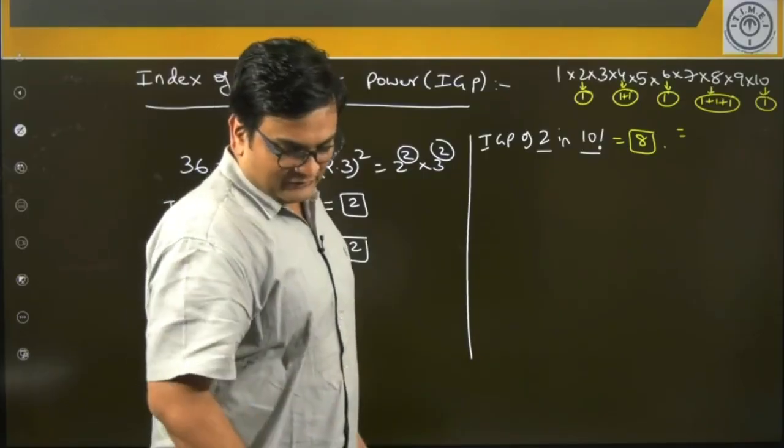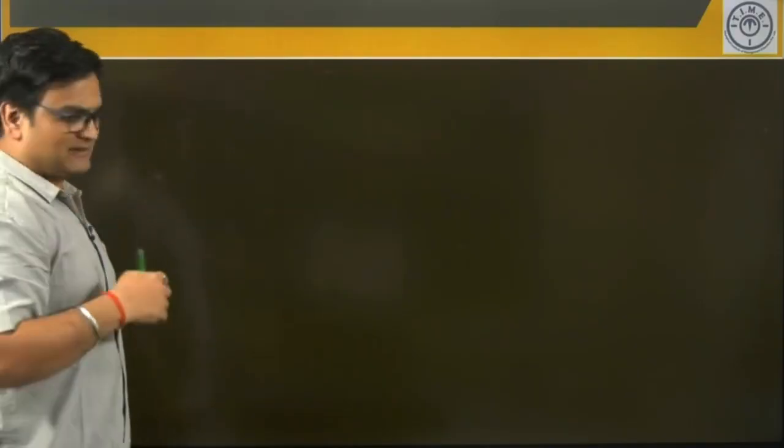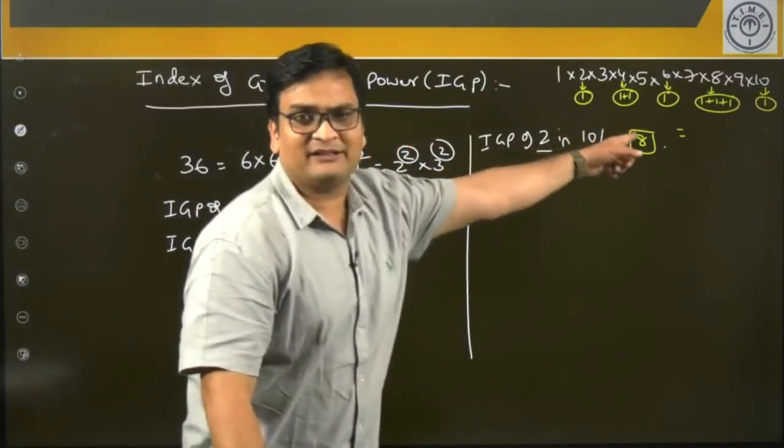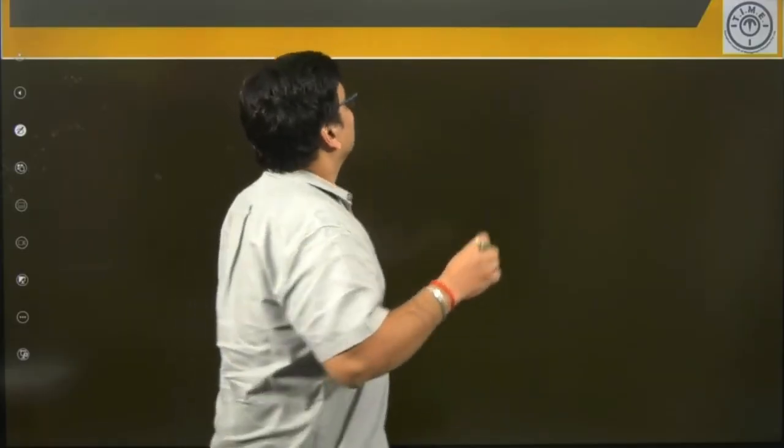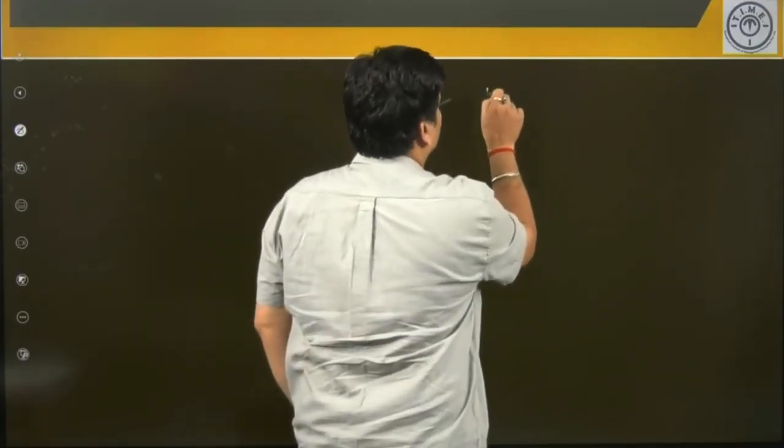So how do we do it? Let's try to understand the inherent logic in this process of counting. What is the logic here? Observe, I'll again write down 10 factorial.